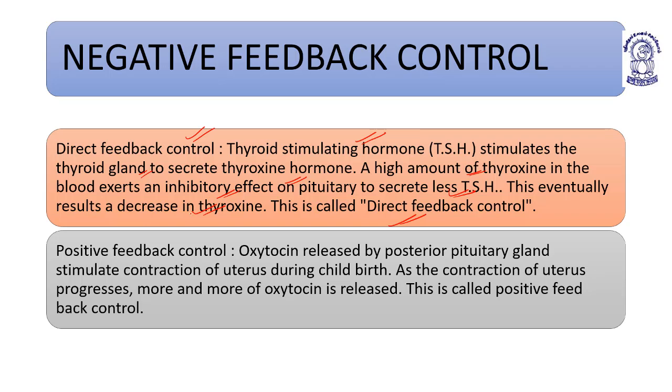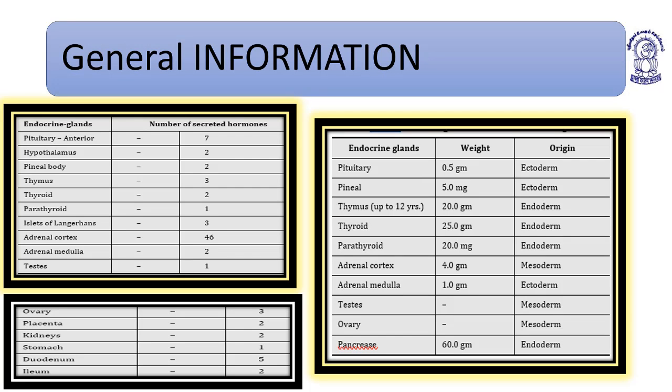Now positive feedback control. Oxytocin released by the posterior pituitary gland stimulates the contraction of the uterus during childbirth. As the contraction of the uterus progresses, more and more oxytocin is released. This is called positive feedback control.